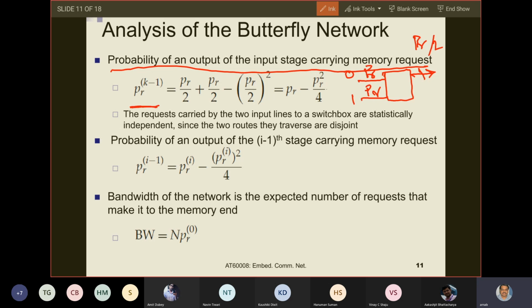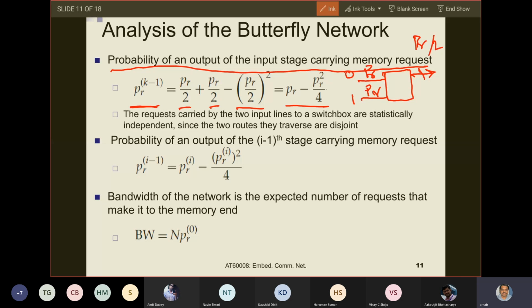So this is PR by 2 plus PR by 2 minus PR by 2 whole square, which is this. Are you okay with this expression? Yes, no? Yes.